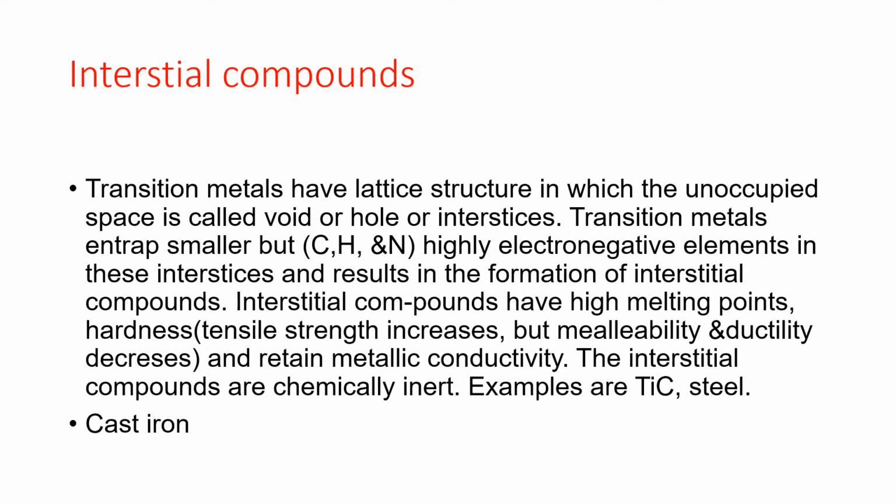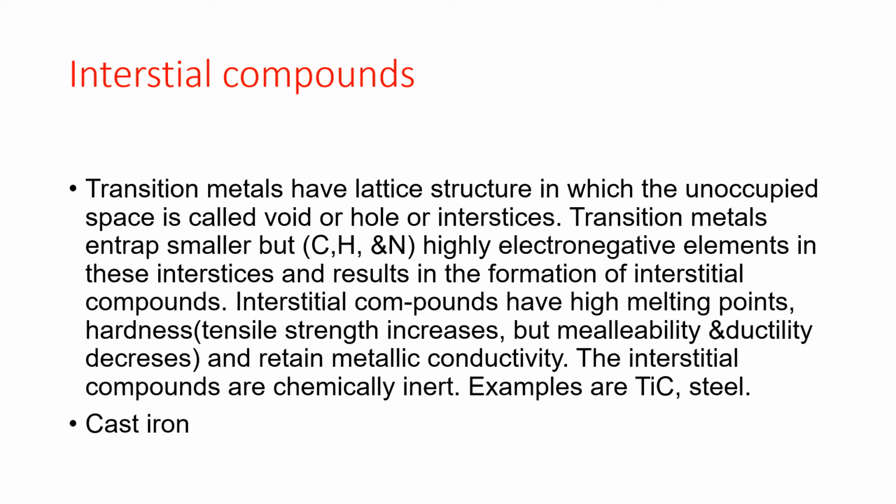Interstitial compounds. Transition metals have lattice structure in which the unoccupied space is called void or hole or interstices.